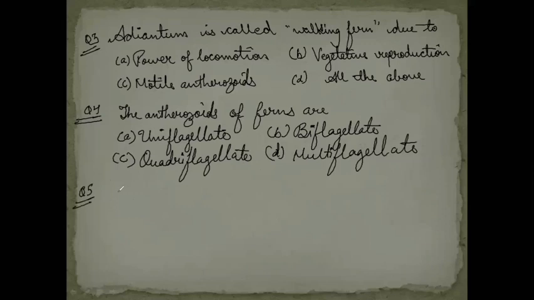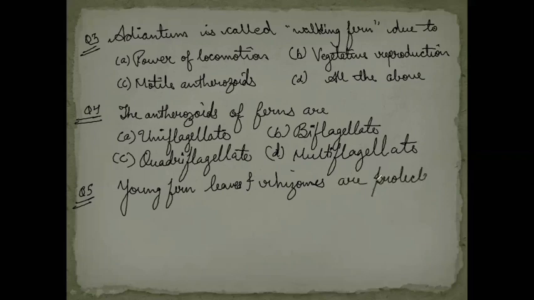So young fern leaves and rhizomes are protected by, very easy question. I gave the direct question, right? Young fern leaves and rhizomes are protected by option A, root cap. Very funny. Root caps can be possible in leaves and rhizomes, right? Because rhizomes are stems and leaves won't have root cap.